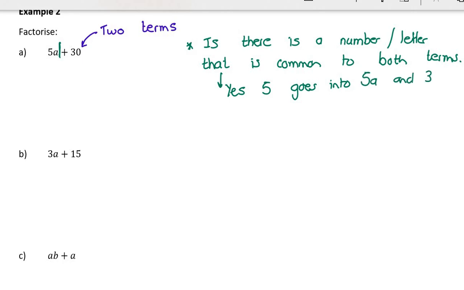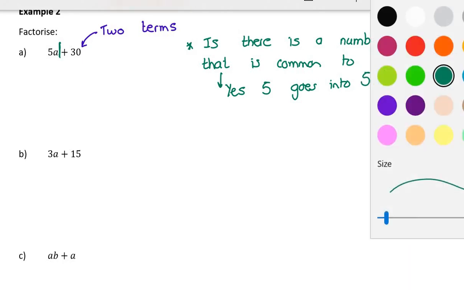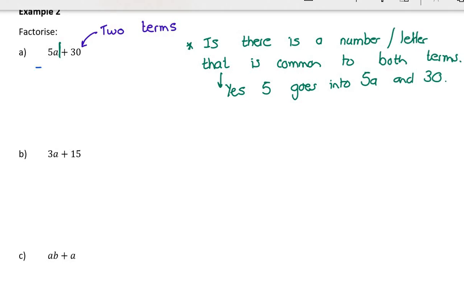And so what we do is we call it factorizing out. So we say we're going to factorize out the 5. I'm almost taking it out of the distribution. Now I put a bracket. I'm almost undoing products. If you understand products, you understand factorizing so much better.